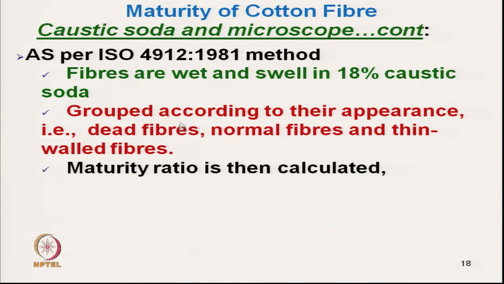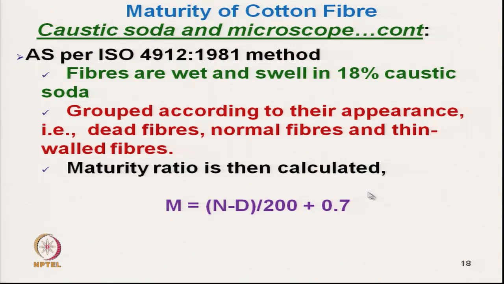After dividing into these 3 parts, we can calculate the maturity ratio. What is that maturity ratio? It is expressed in terms of M, which is calculated by (N minus D) divided by 200, plus 0.7.